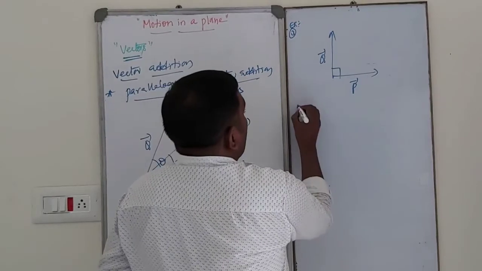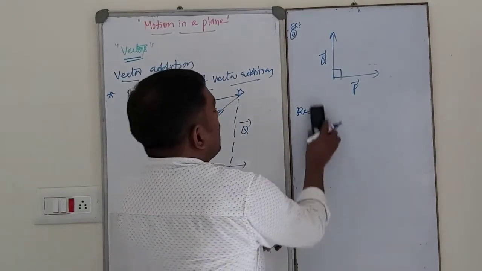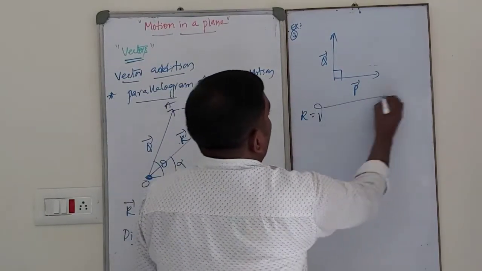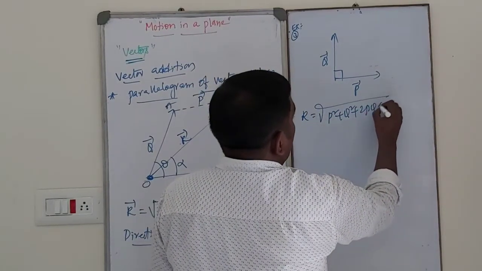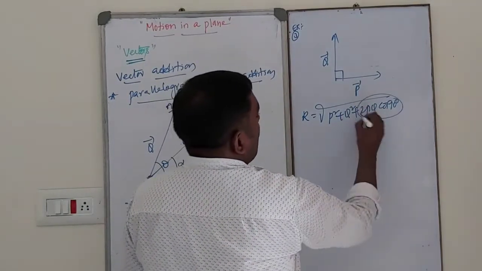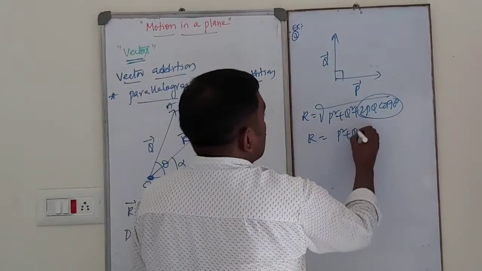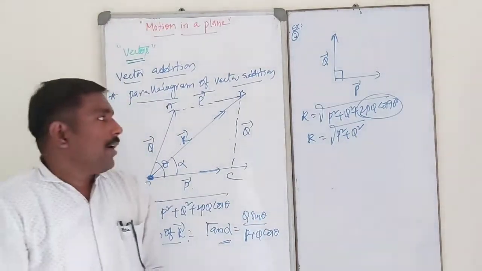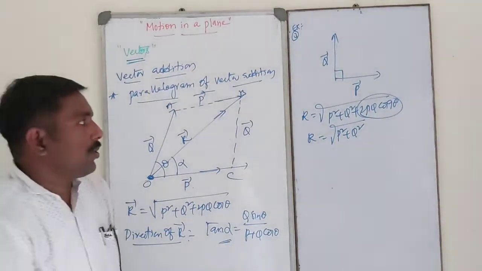So resultant vector, what is the magnitude of resultant vector? The magnitude of resultant vector R bar is equal to square root of P square plus Q square plus 2PQ cos 90 degree. This is the 90 degree. Cos 90 is what? 0. Then the resultant vector is given by square root of P square plus Q square. So this is the resultant vector of P and Q which are perpendicular to each other.